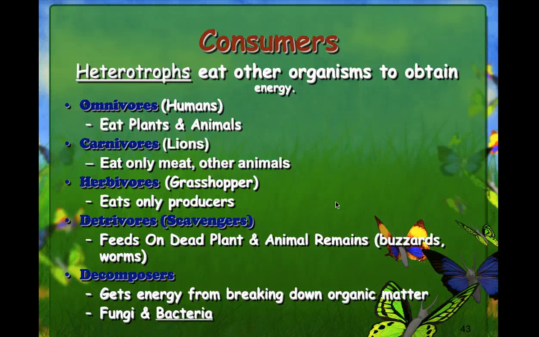Then we have our detrivores and scavengers. They feed on dead plant and animal remains, such as buzzards and worms. Buzzards, which generally are referred to as our scavengers, like vultures. Worms are usually our detrivores. We also have decomposers. Decomposers get energy from breaking down organic matter, fungus and bacteria. Anytime anything dies, fungus or a bacteria will always show up. So if you find roadkill on the side of the road, you will find bacteria. If plant matter dies, you will generally find a fungus growing on it.